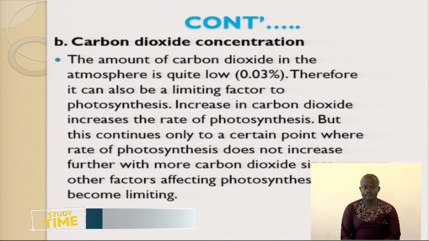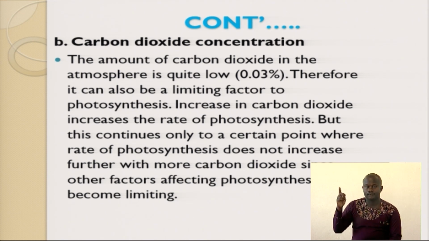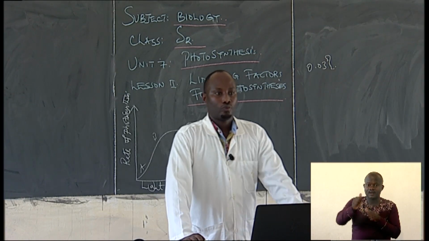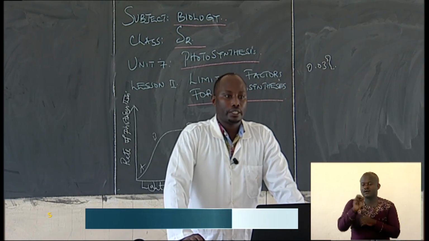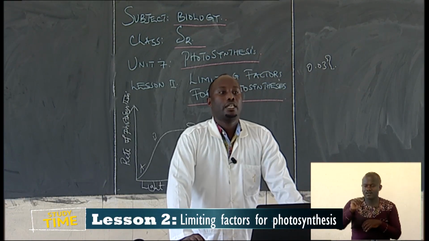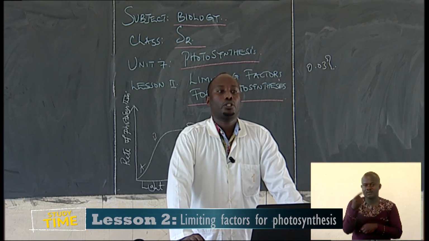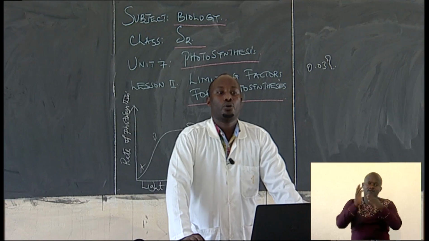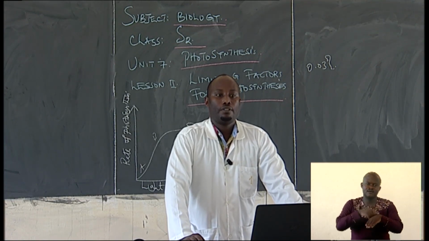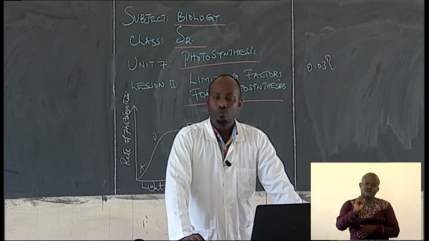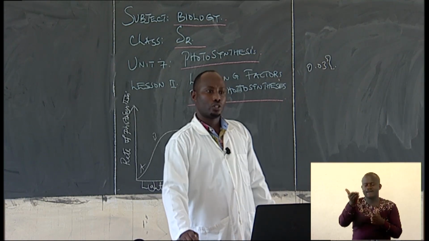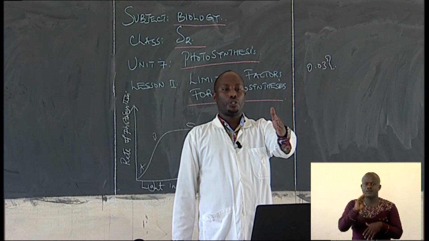If you're talking about the atmosphere, carbon dioxide is 0.03%. When it increases above that, the increase in carbon dioxide increases the rate of photosynthesis, exactly, but this continues only to a certain point where the rate of photosynthesis does not increase further with more carbon dioxide, since other factors affecting photosynthesis become a limiting factor. So let's have a chart, the diagram that shows how carbon dioxide concentration can be a limiting factor.